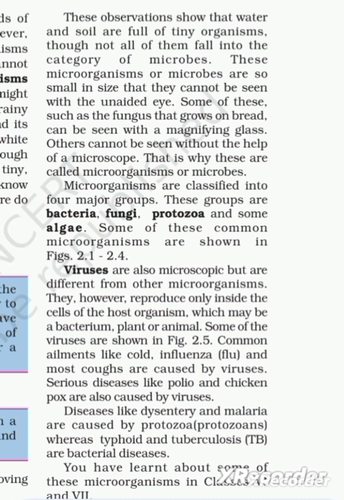These microorganisms or microbes are so small in size that they cannot be seen with the unaided eye, that is, through our normal open naked eyes. Some of these, such as the fungus that grows on bread, can be seen with a magnifying glass. Others cannot be seen without the help of a microscope. This is why these are called microorganisms or microbes.